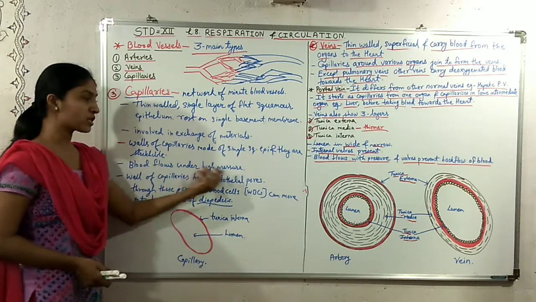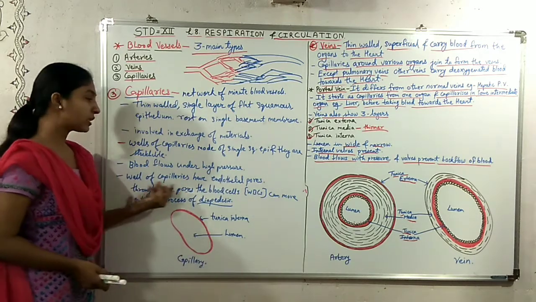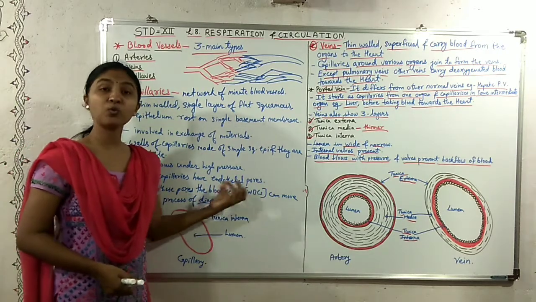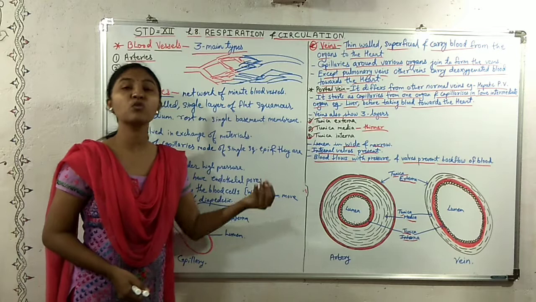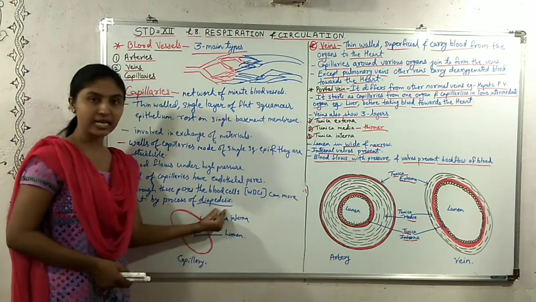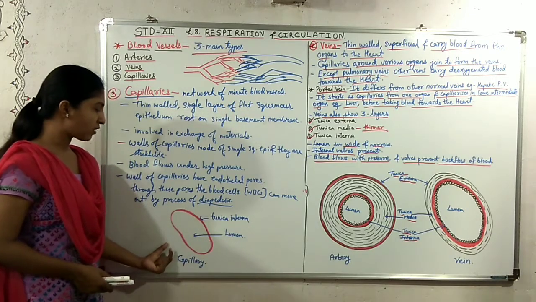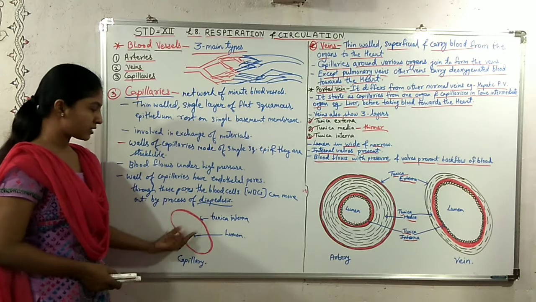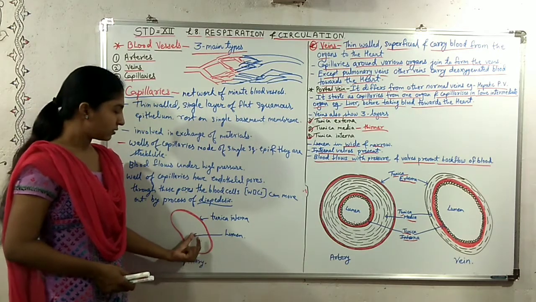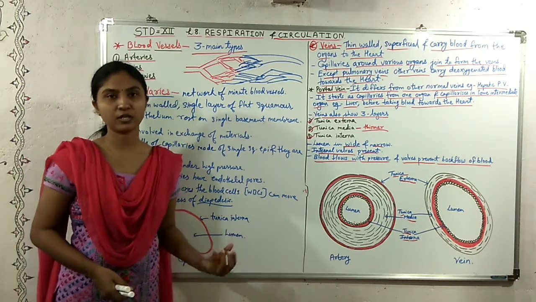The blood flows under high pressure through the capillaries, and the walls of the capillaries have endothelial pores through which the WBCs can move out. That process is called diapedesis, and this is how the TS of a capillary looks. It is made up of single layered squamous epithelium cells and the lumen is wide. So the blood flows with high pressure through these.